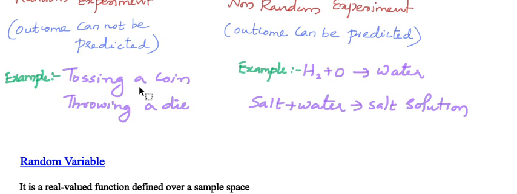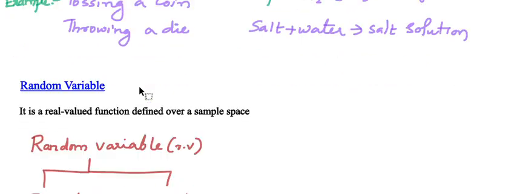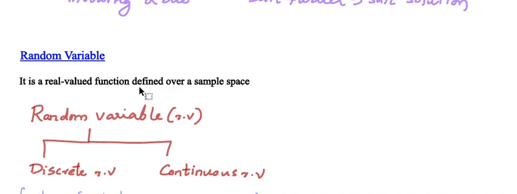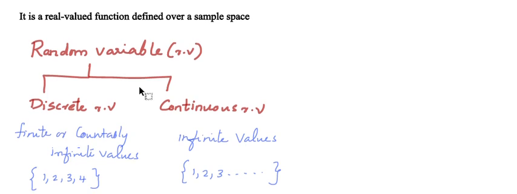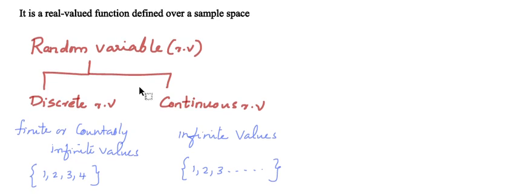Now next is random variable. A random variable is a real valued function defined on the sample space. Or simply we can say that a random variable quantifies the outcome. Again, random variables can be classified into two: discrete random variable and continuous random variable. A discrete random variable takes finite or countably infinite values, whereas a continuous random variable takes infinite values.